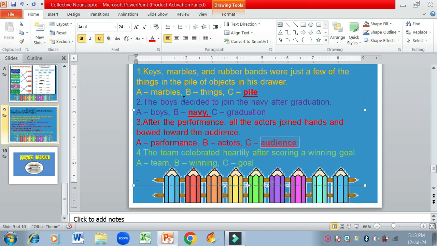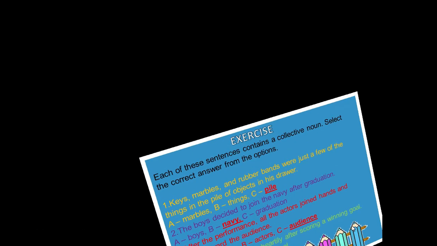Okay, next is: the team celebrated heartily after scoring a winning goal. What is the collective noun over here? Team, winning or goal? Team is the collective noun over here. So we are going to highlight it. Now you can see the answers over here.